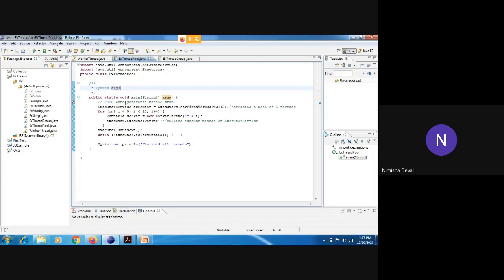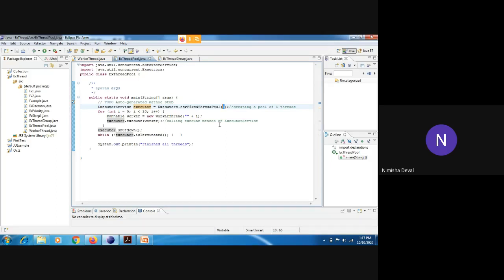Now see, I have created one main method. This is our program. First, I have created its ExecutorService object. This is used to create a pool of 5 threads, because I have passed here a total of 5 threads, means at a time we are creating 5 threads.